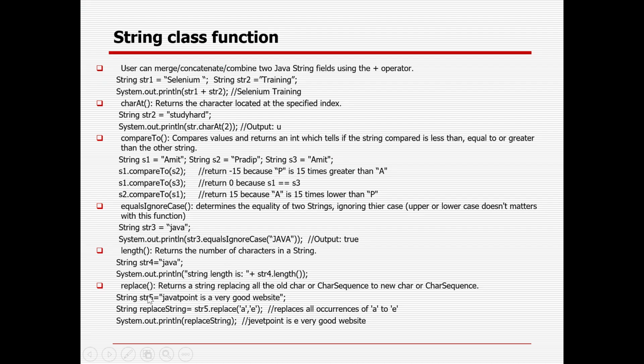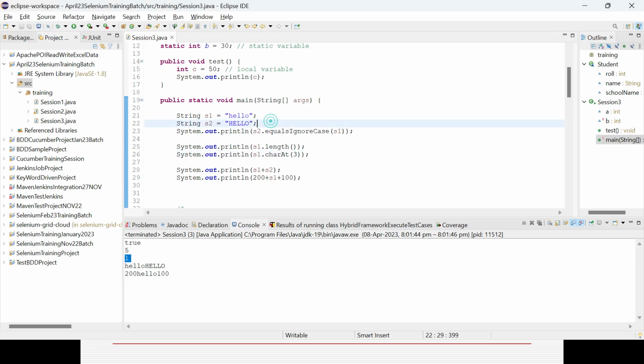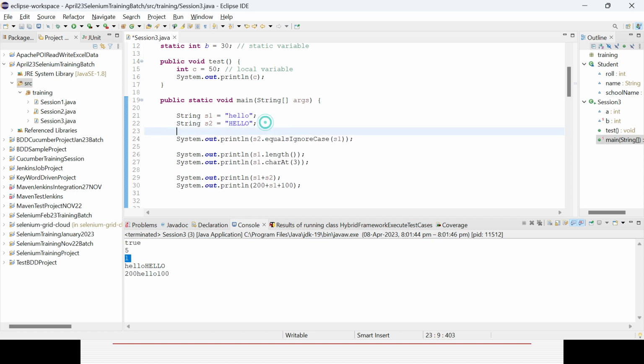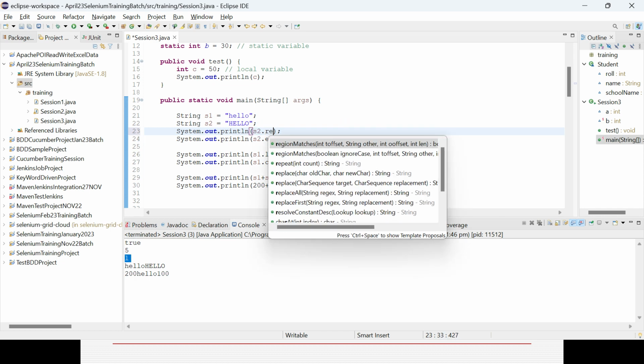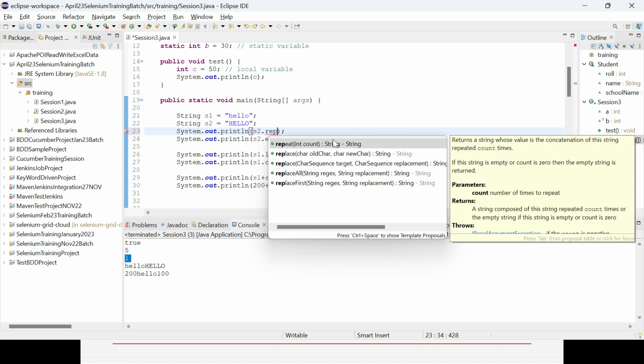So replace, in case you want to replace something for a particular word. What you can do, s2 dot replace. You could see here replace takes a character or a character sequence. In case you want to replace a string, you can also replace it.